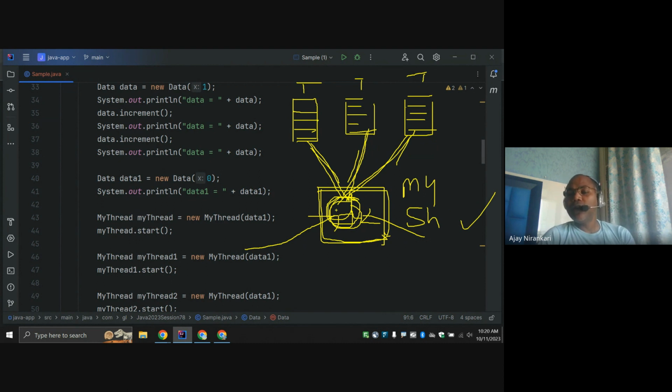So how do we avoid it? We say: this is my data object, and only one thread can use it at a time. Don't use more than one thread. That is the solution. We have lots of other solutions to cover in coming sessions, but this is the basic, most common problem of multi-threading.